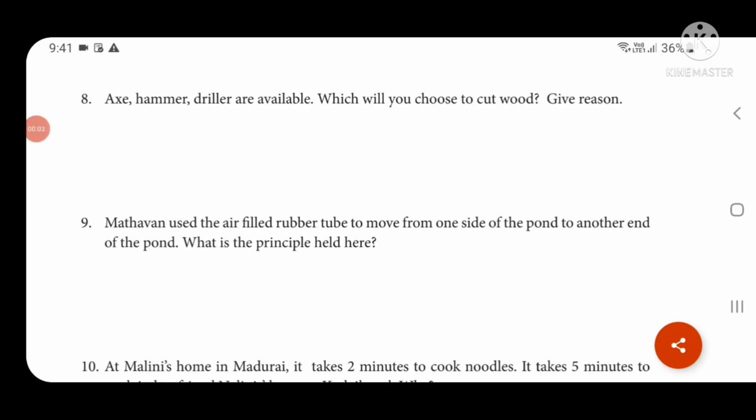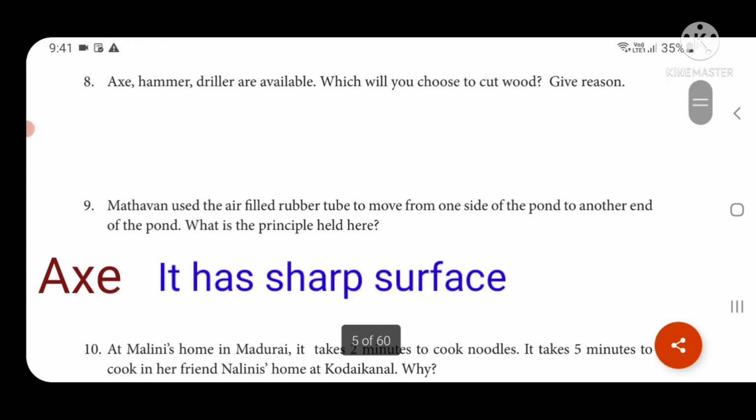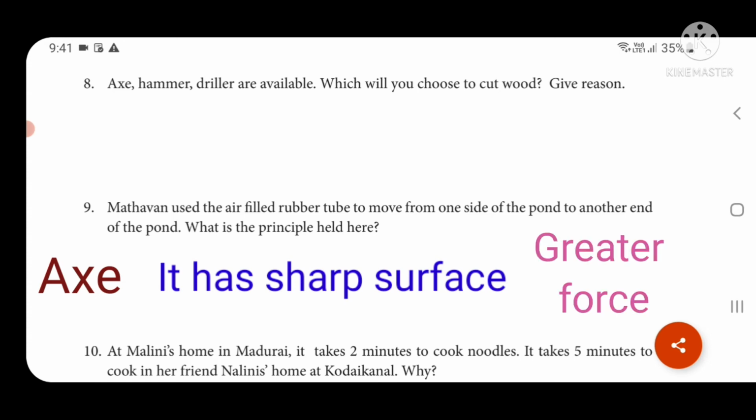Now we move to the next question. Axe, hammer, driller are available; which will you choose to cut wood? Give reason. I will choose the axe to cut wood because it has a sharp surface, so a lesser area comes in contact with the wood, so it exerts greater pressure. This is the reason why I choose the axe.